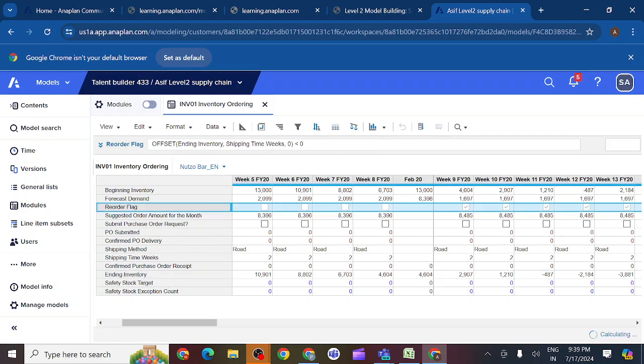Ending inventory we are checking, the source is our ending inventory line item, and shipping time in weeks. We are not taking minus here. Why are we not taking minus here? We have taken the plus symbol here. What is the reason? What do we want here exactly? Yes, why have we taken plus here?